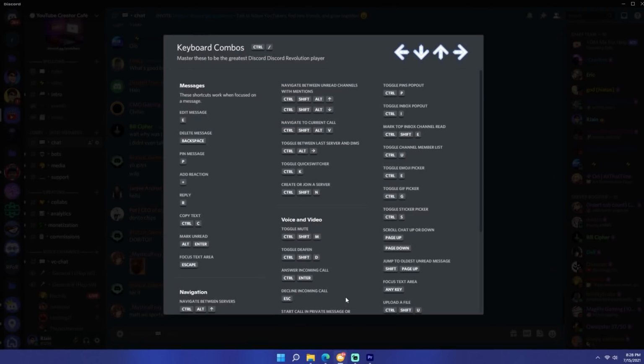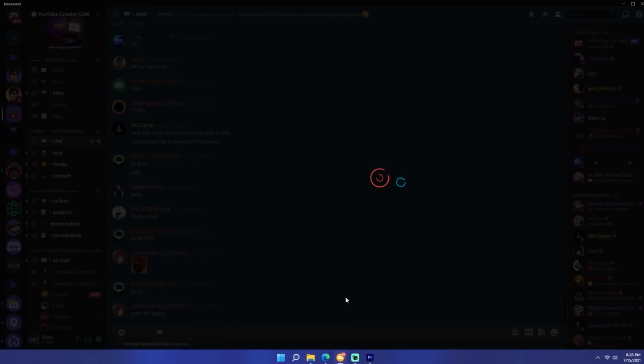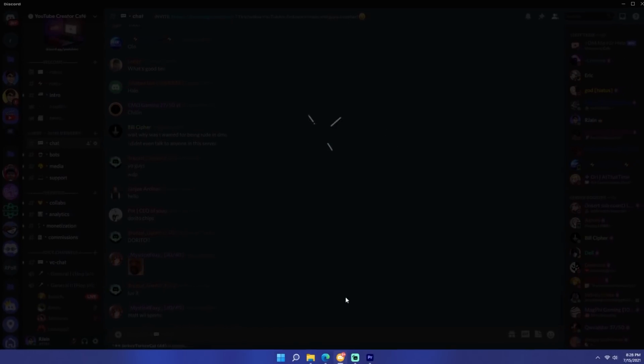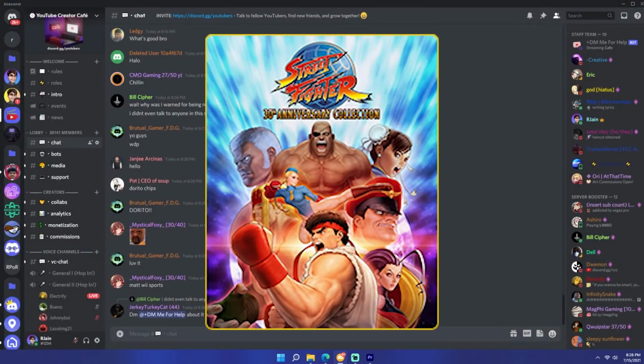While you're here, press H H, right arrow key, N K, to open up the Raging Demon. This causes an animation to play, which is based on Akuma's Raging Demon attack from the Street Fighter series.